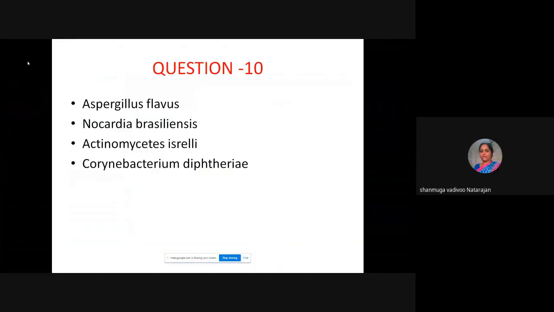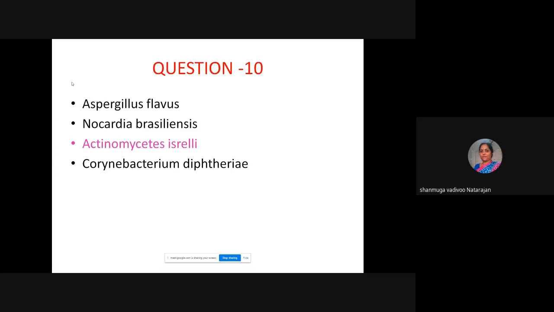Okay, so it is actinomyces. Can anybody tell? Actually, nocardia and actinomyces are both gram-positive filamentous bacilli, but actinomyces is anaerobic and nocardia is aerobic. And actinomyces is not acid fast, but nocardia is acid fast. So those are the main differences you can make out.